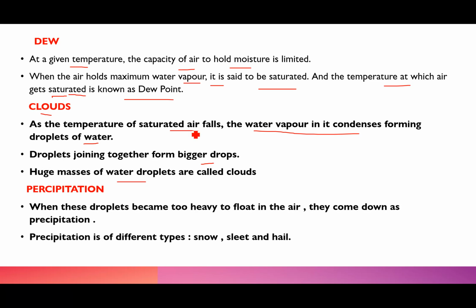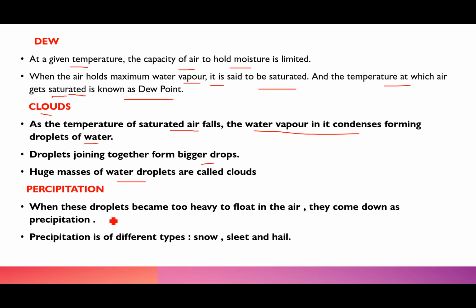So we can easily say what clouds are. If I go by this definition, a cloud is a mass of water drops or ice crystals which are suspended in the atmosphere. And when these water droplets condense in the sky, the condensation lets you see the water vapor, and this is how the clouds are formed.